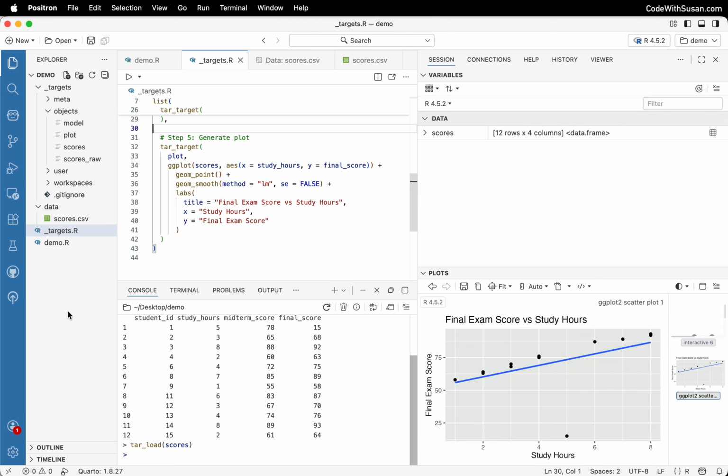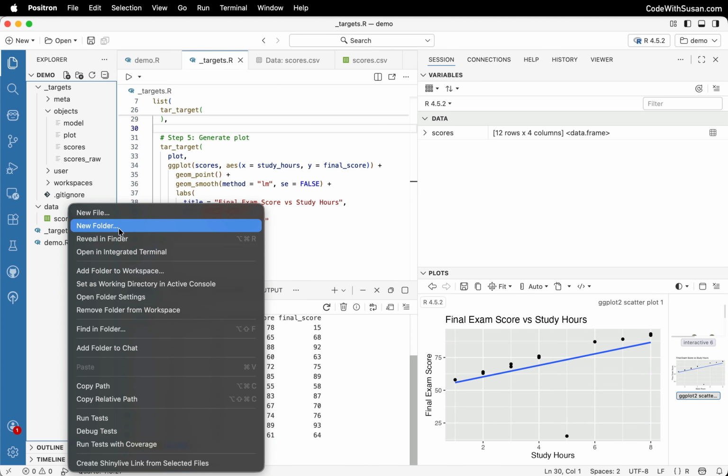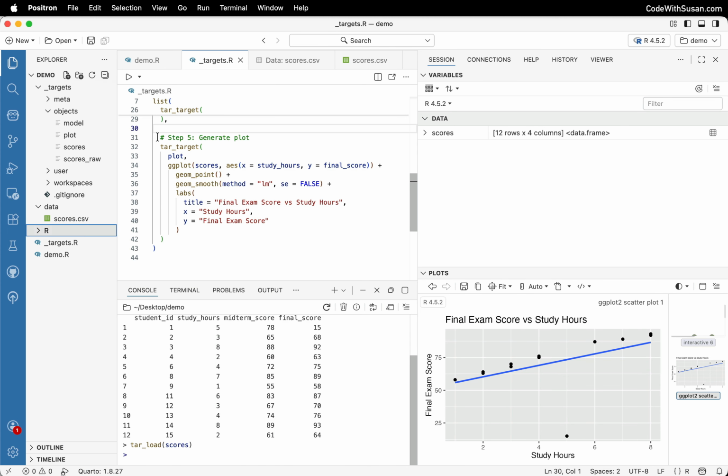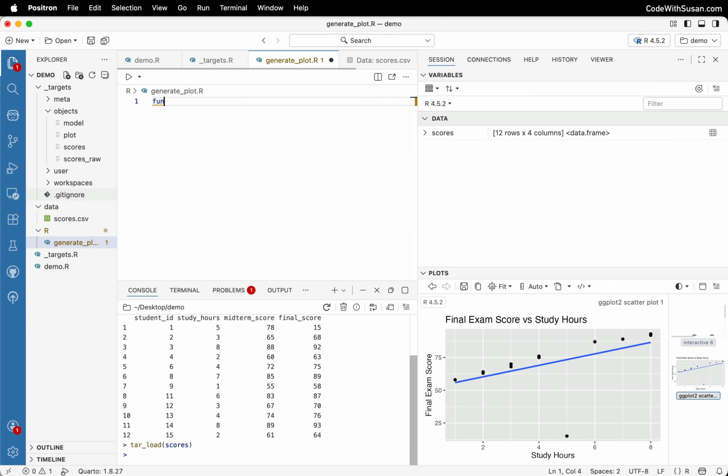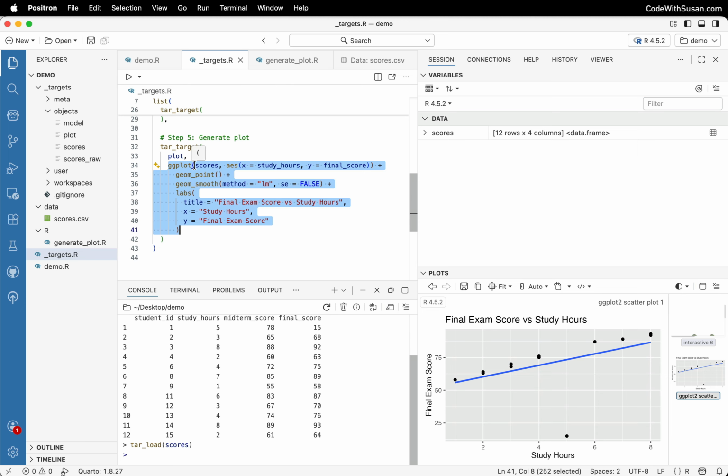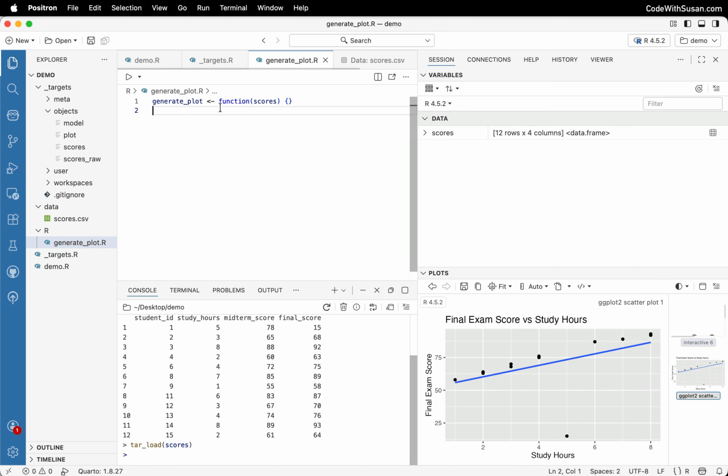To do this, I'm going to start by creating a subdirectory called R. And then let's use step 5 as our example. Let's take the action of generating this ggplot, and we're going to put it in its own function. So within my R subdirectory I just created, I'm going to create a new file. Let's call it generate_plot.R. And this is going to have a function called generate_plot. It's going to need the scores to work with. And I'm just going to take my ggplot code, extract it from my pipeline, and put it within this function.